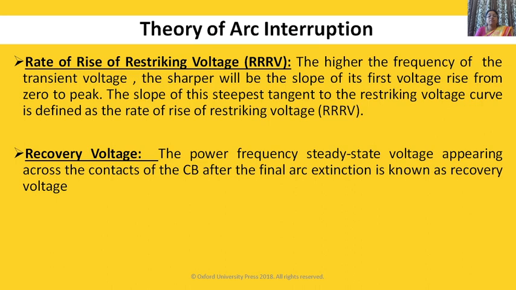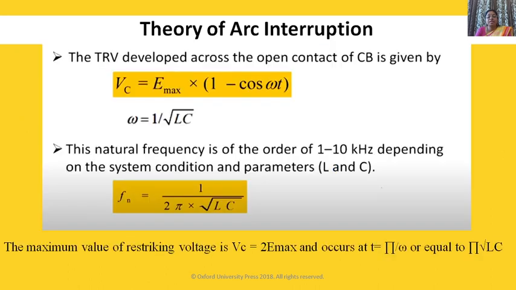Now we'll solve one problem based on this in this lecture. Before that, we'll have the equation for this rate of rise of restriking voltage and recovery voltage. The TRV developed across the open contact of the circuit breaker is given by Vc is equal to E max into 1 minus cos of omega t, where omega is equal to 1 upon under root LC.